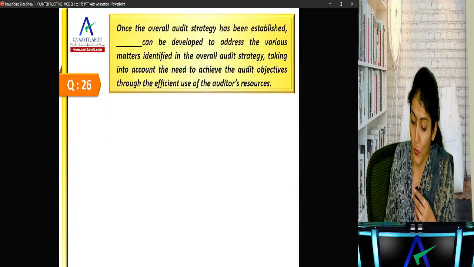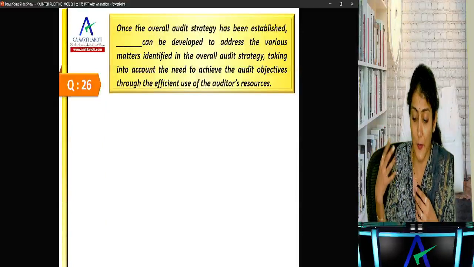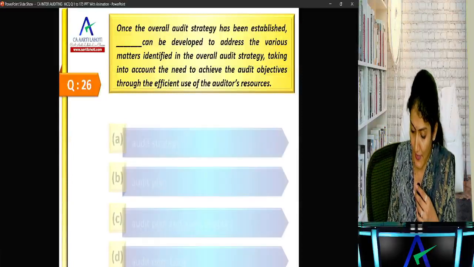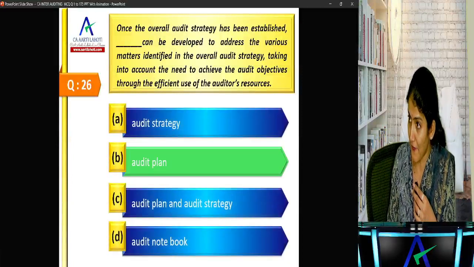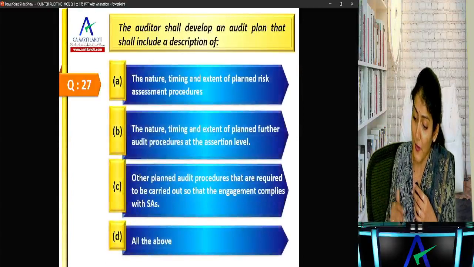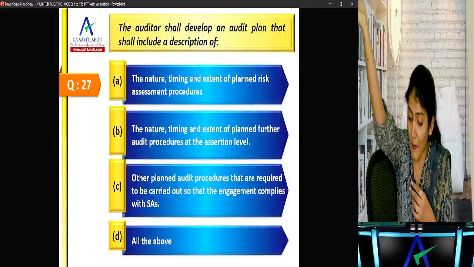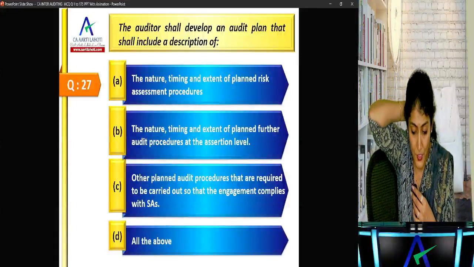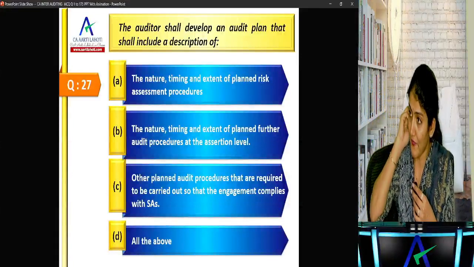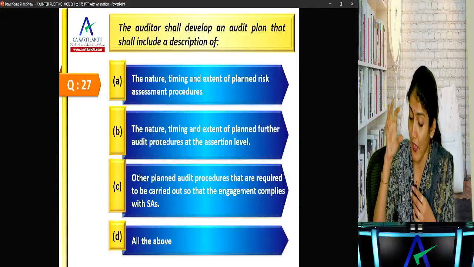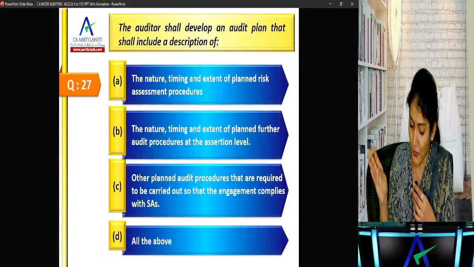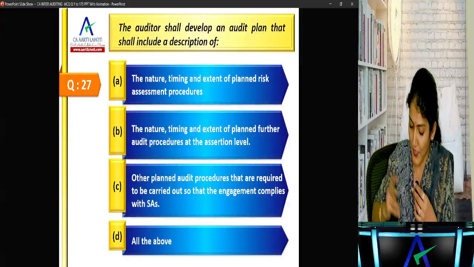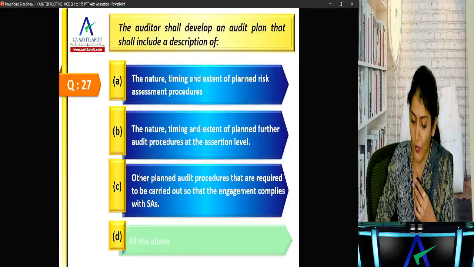Okay, right, once the overall audit strategy has been established, then audit plan can be developed. Is it right? After you establish the audit strategy, then you develop the audit plan. The auditor shall develop an audit plan that includes the description of, today we had discussed, the nature, timing and extent of risk assessment procedure, further audit procedure, other planned procedures to comply with the SAs, or all of the above.